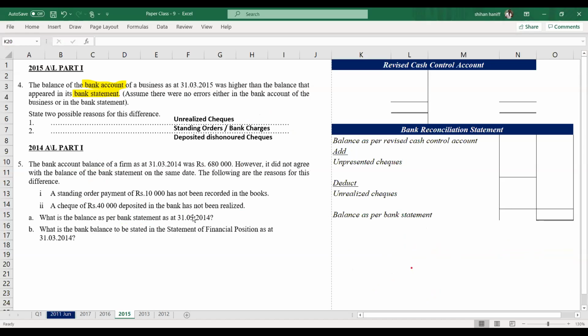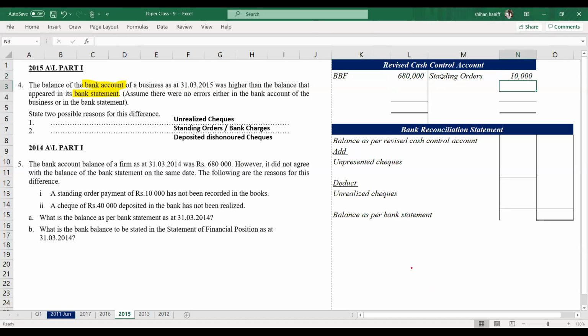Okay. The bank account balance is 680. Then the reasons are given. Standing order, let's credit, standing order 10,000.